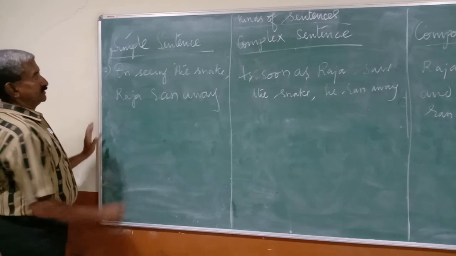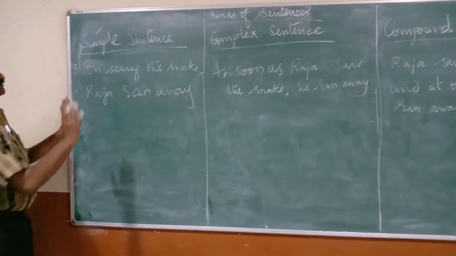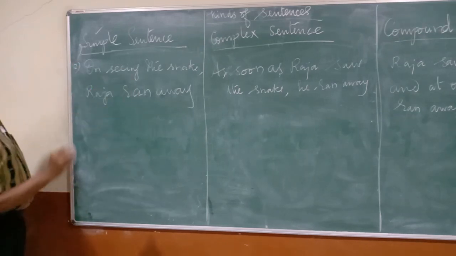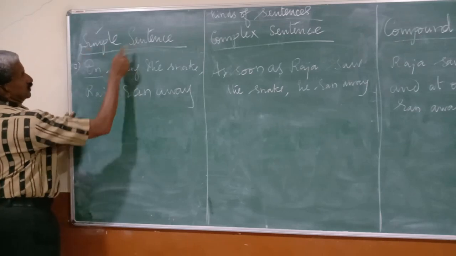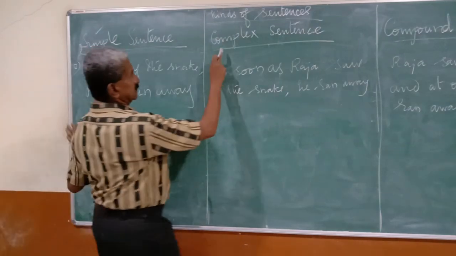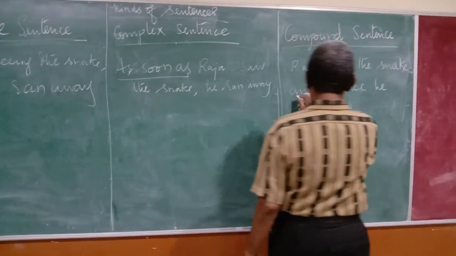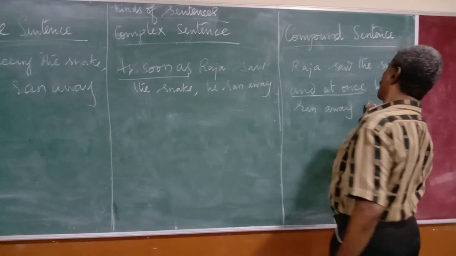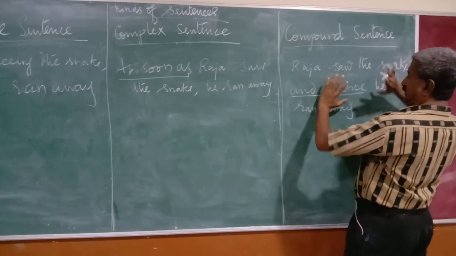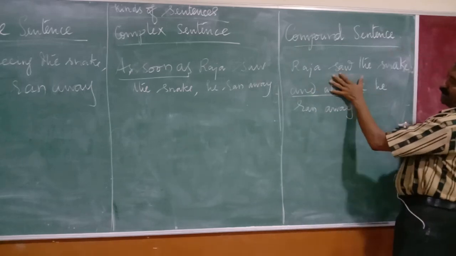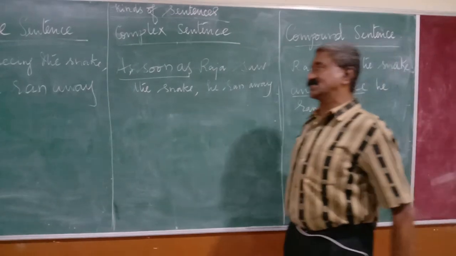Again, one more example. Let's see it now. On seeing the snake, let's keep in our mind the conjunction. The complex conjunction is "as soon as", and the compound conjunction is "and at once". Or even if you say only "and", this also is correct. If we delete "at once" and add only "and", that compound conjunction is also correct.